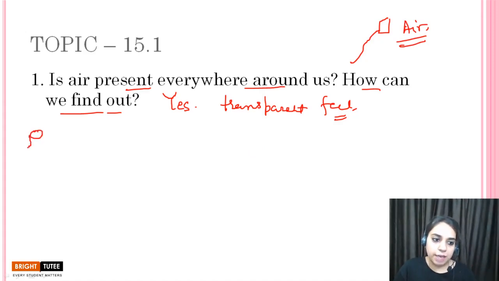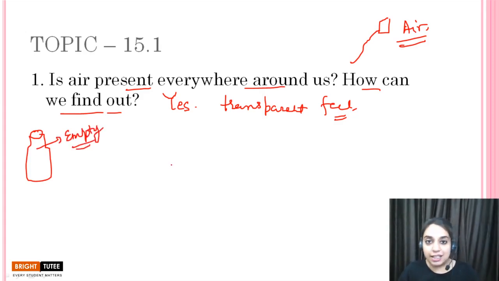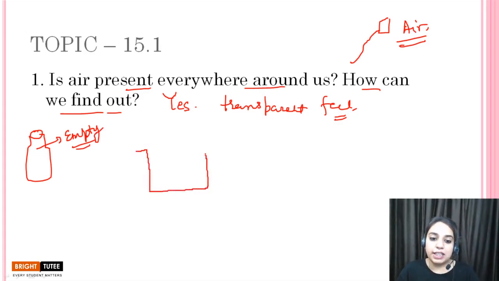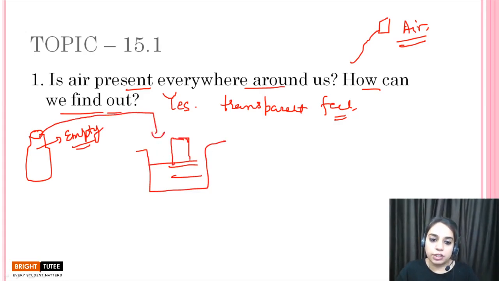Suppose we take an empty water bottle. This bottle which looks empty to you is actually not empty at all, it has air in it. Although we cannot see it, we can prove this with the help of a container which has water in it. We will invert this bottle into this trough or container of water, and you will observe children that water does not enter this bottle. Why children? Because this bottle is already full of air.